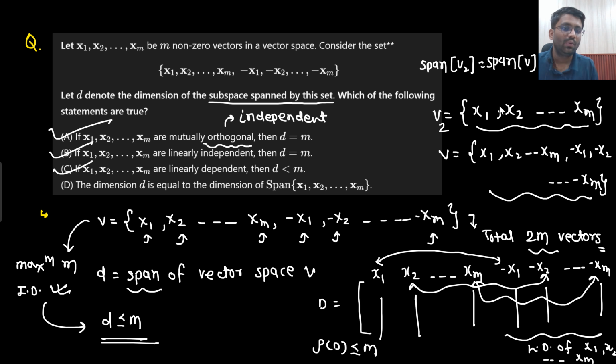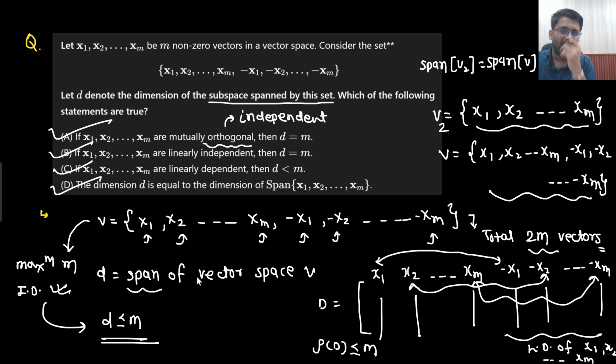Now it depends. If x2 and x1 depend on each other, then how many linearly independent vectors will you have? m minus 1. Here the total number of vectors is m, right? If I say that x2 depends on x1, that means this is a dependent vector. So what will the rank be? The rank will be m minus 1. If the rank is m minus 1, you have m minus 1 independent vectors, and with their help you will be able to create only an m minus 1 span.